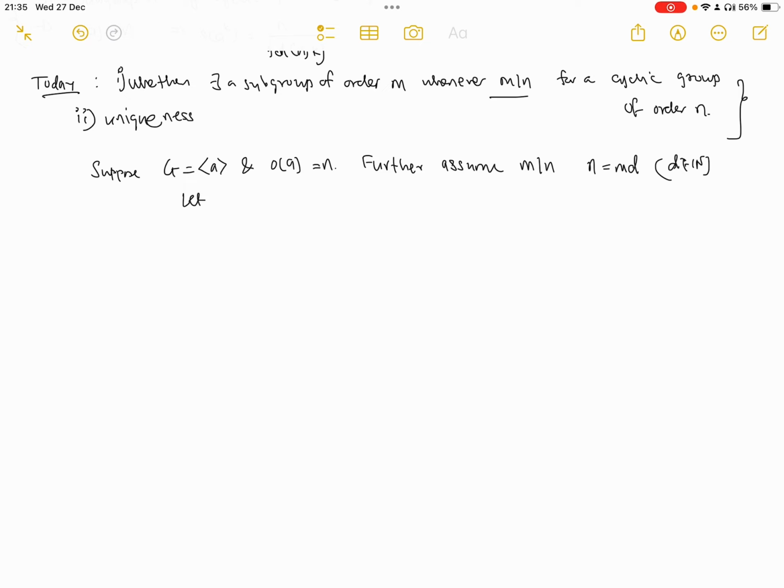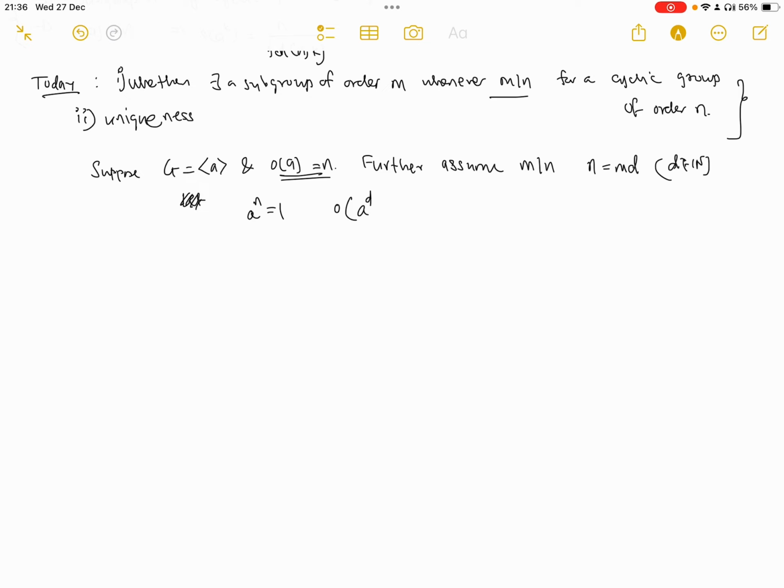If we get an element of order m, we can take the cyclic group generated by that element, and that subgroup will be of order m. So we have a to the power n is 1, because the order of a is n, and n is the smallest such exponent such that a to the power n is 1, by definition of order.